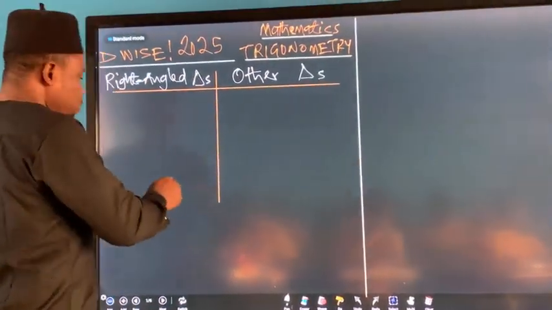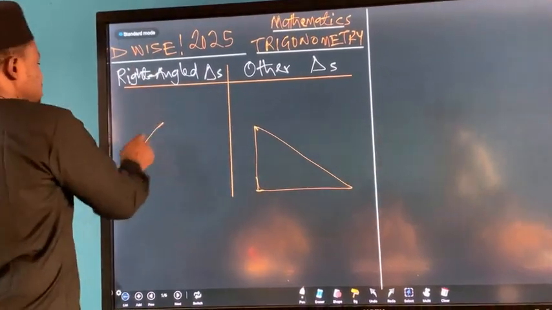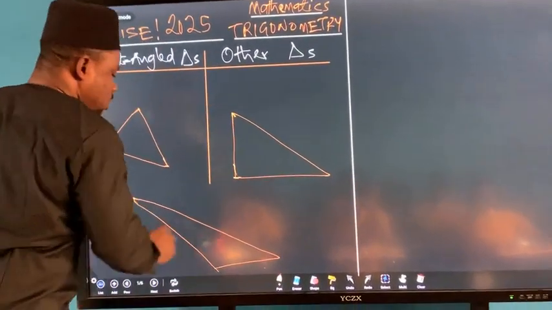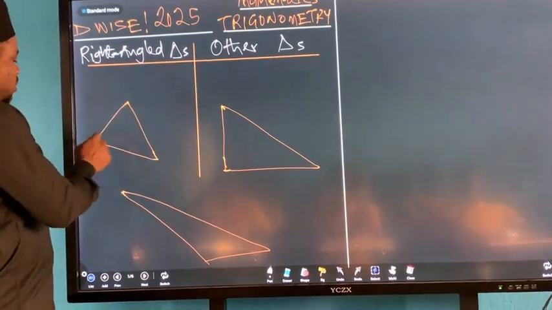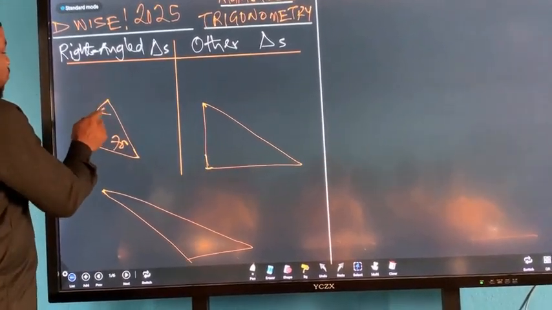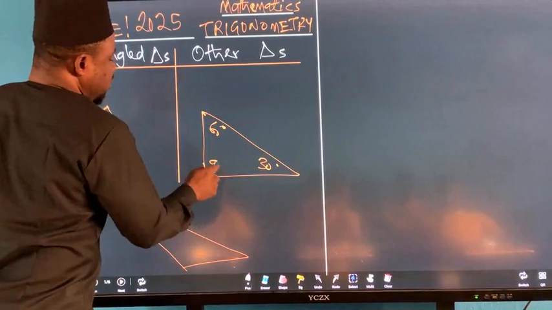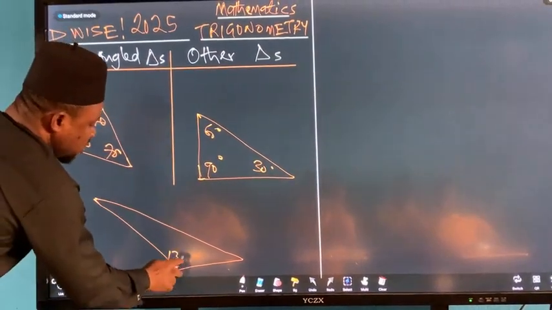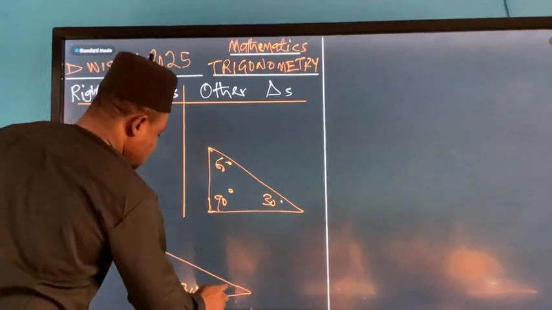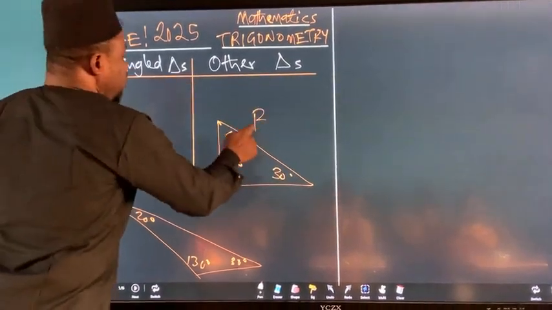If I give you this, I give you this, and then I give you this. I want you to tell me the one that is right. This is 70, this is 70, and this is what, 40. This is 30, this is 60, and this is 90. This is 130, this is 20, and this is 30. For this one now, this is triangle A, triangle B, triangle C.